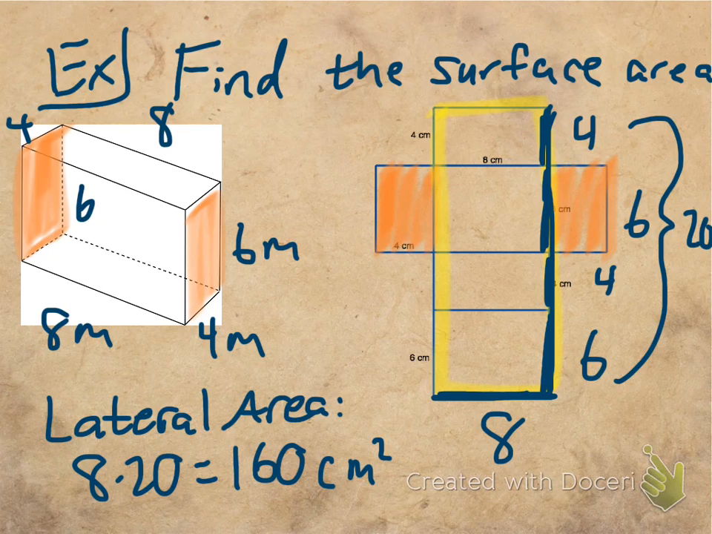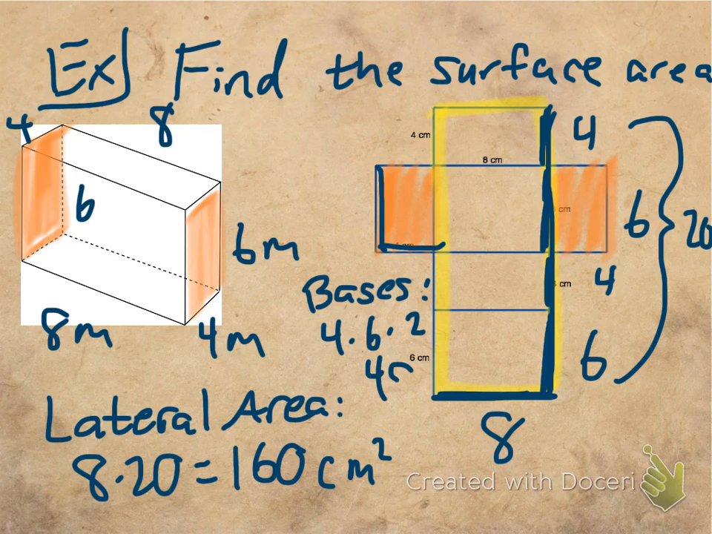Right? Well, what's the area of my bases? The area of my bases, so the two orange bases, would just be what? 4 by 6, right? So I have 4 by 6 times 2, because there's 2 of them, which 4 by 6 gives me 24, times 2 gives me 48 square centimeters. So my total surface area would just be 48 plus 160, which is 208 square centimeters. So that would be your answer.